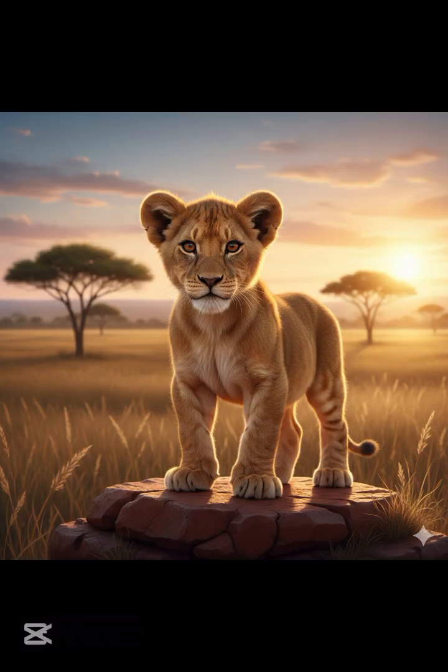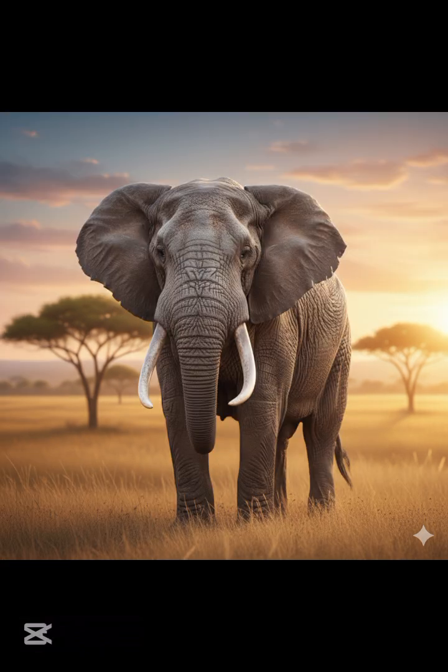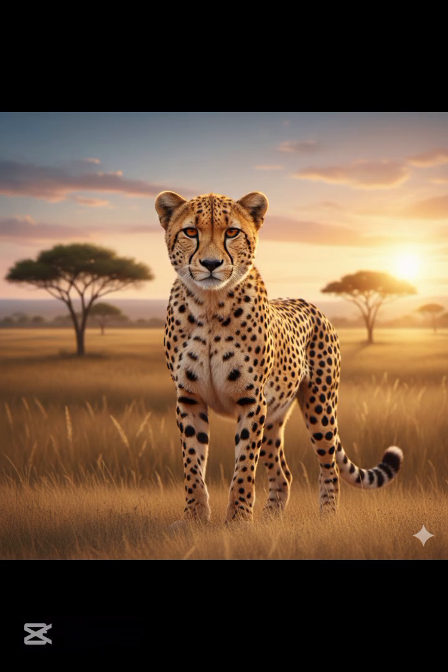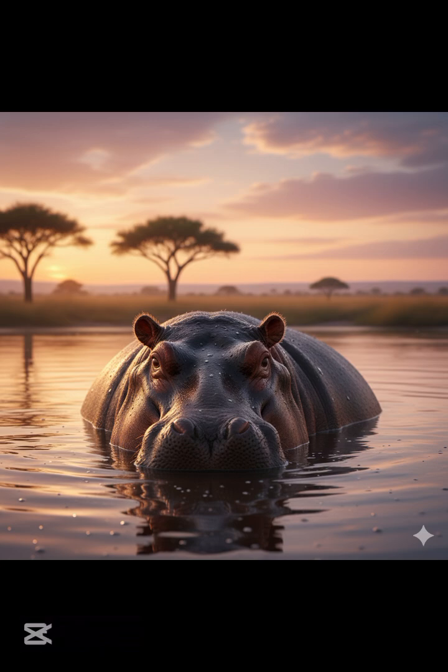Turudie tena. Simba, lion. Twiga, giraffe. Tembo, elephant. Duma, cheetah. Nyati, buffalo.